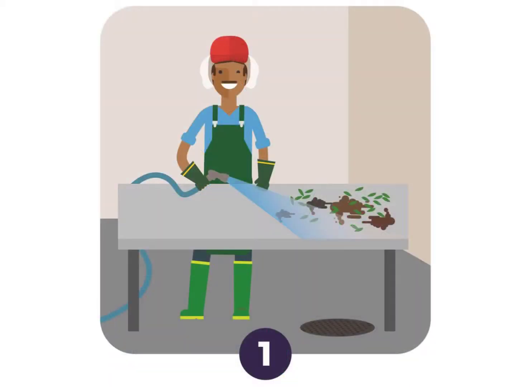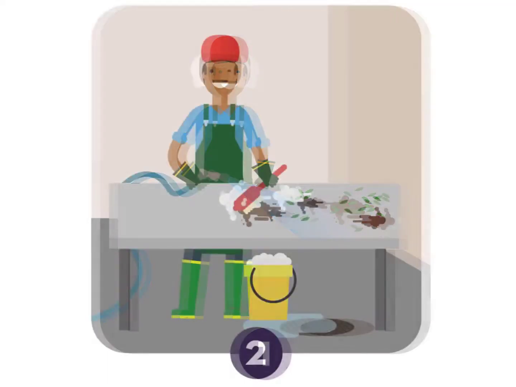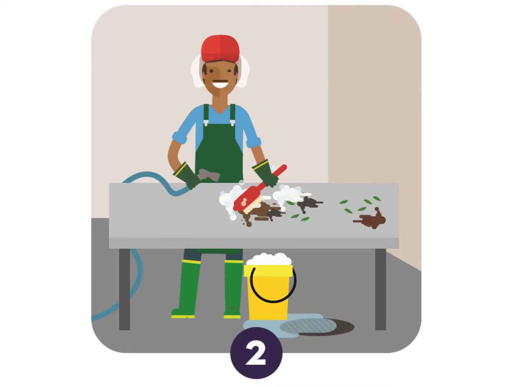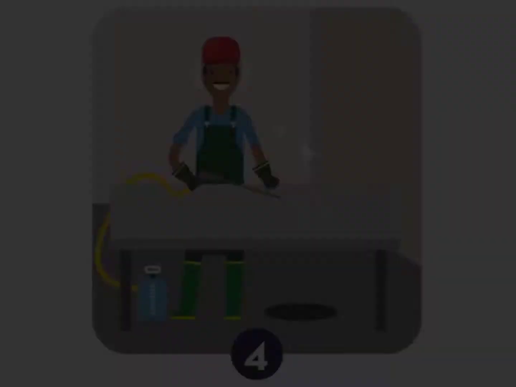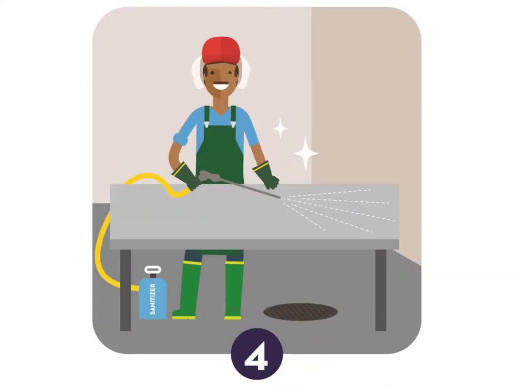First, rinse the surface with clean water to remove soil and plant material. Next, scrub the surface with detergent to clean it. Then, rinse away the detergent and debris with clean water. That way the sanitizer will work better. Finally, spray the surface with sanitizer and allow the surface to air dry.